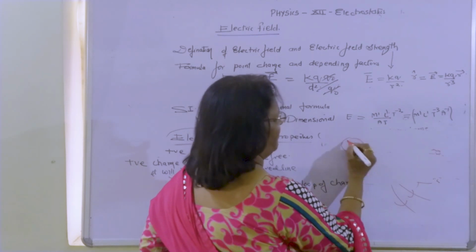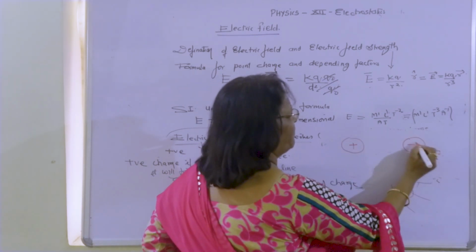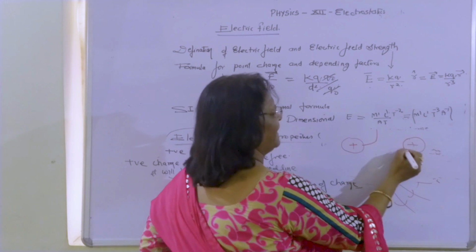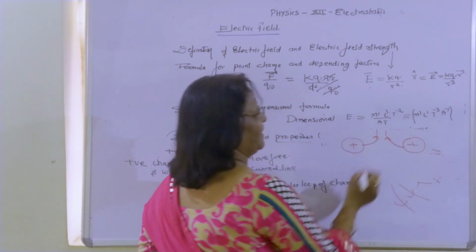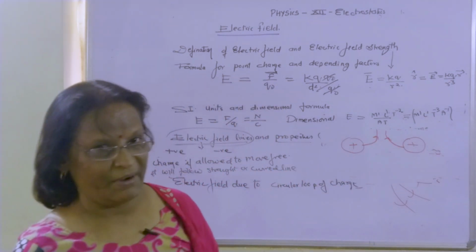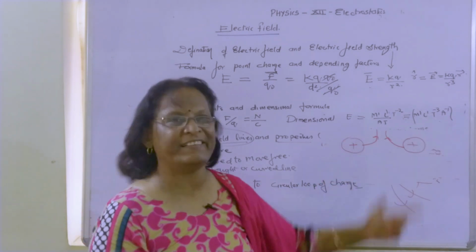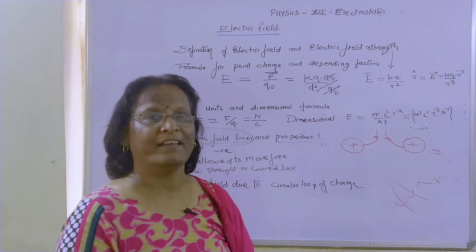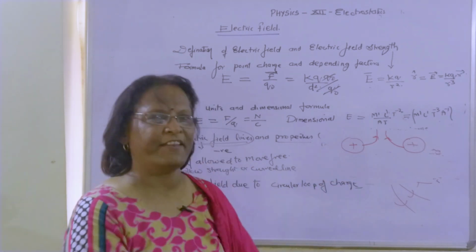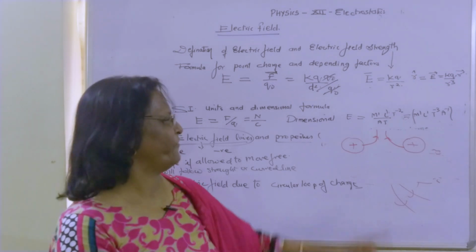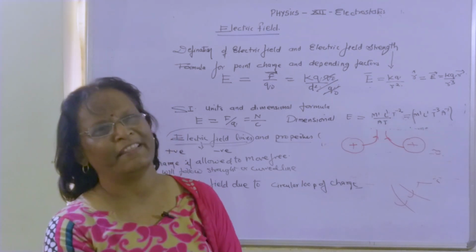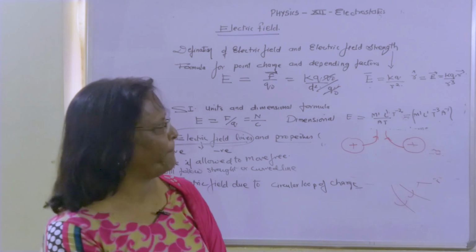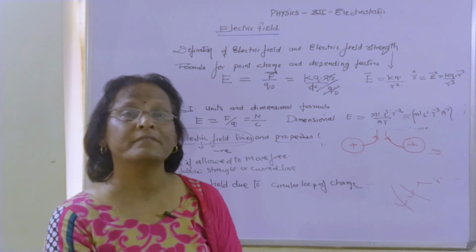If we have taken a plus charge, here also we take a plus charge. Now the electric field lines are originated but cannot be terminated because both charges are positive, so they apply lateral pressure on each other, and because of that lateral pressure applied by the two positive charges, the charges always repel each other.